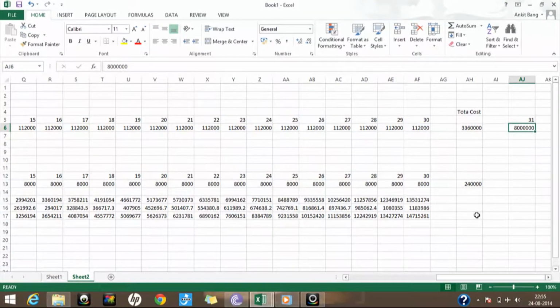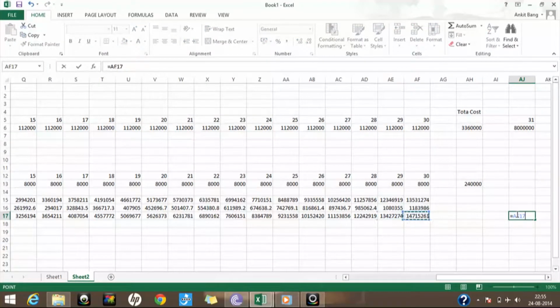So if I have to calculate the net benefit in term insurance, then it will be 1 crore 47 lakh 15,261 minus what I've invested in term insurance, which is 22 lakh 40,000. So net what I'm getting will be 1 crore 44 lakh 75,261 as against 80 lakh rupees in an endowment policy.